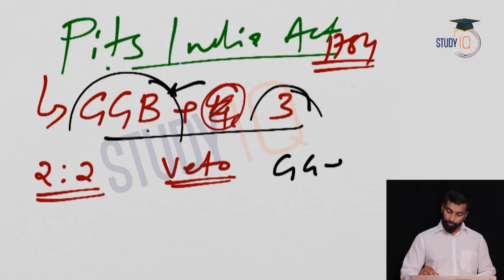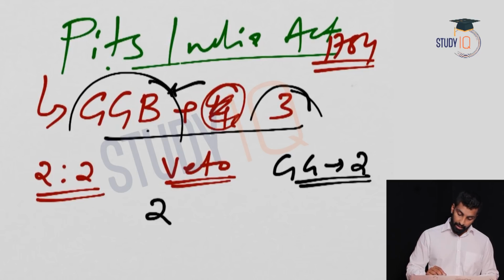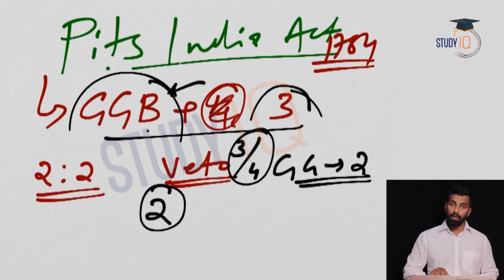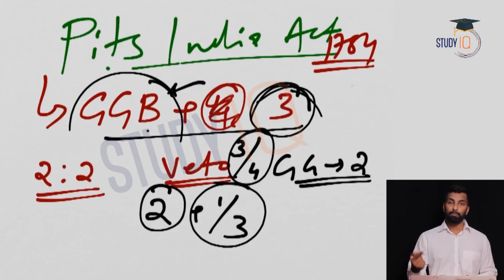You can put it in a different way: Governor General will have 2 votes. So let me exercise those 2 votes first. So the Governor General exercises 2 votes, right? Majority means 3 out of 4. Now Governor General having 2 votes means you need to get the support of 1 from the other 3. So now you have 3, and you need the support of 1 out of 3. That's how this problem is solved. Now 1 you can get in any way.